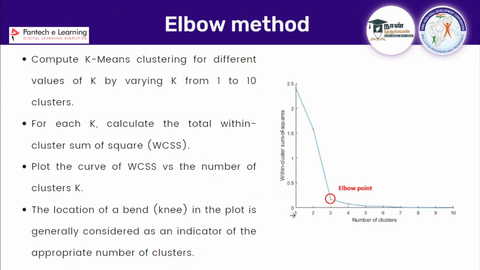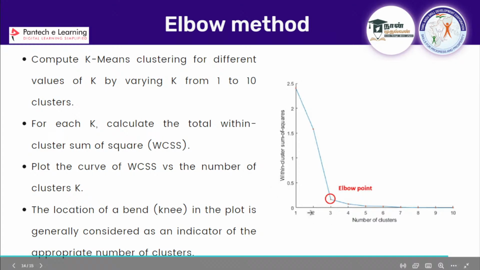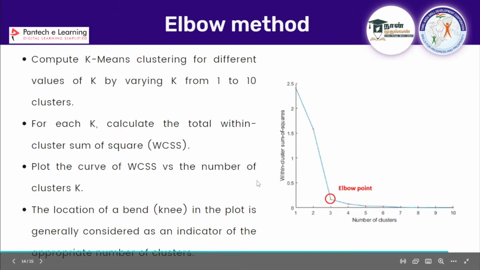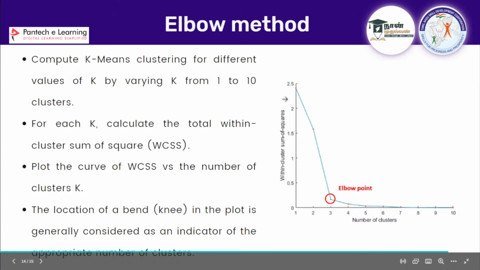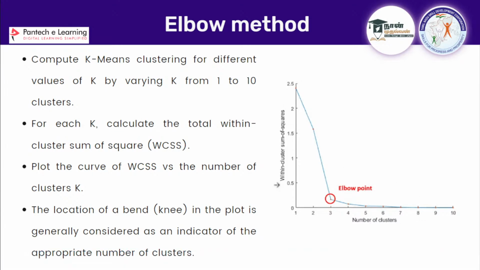If the k value is 1, what is the WCSS value? If the k value is 2, what is the WCSS value? The k value can be from 1 to 10. If the k value is 3, what is the WCSS value? I am going to calculate this using a for loop from 1 to 10.